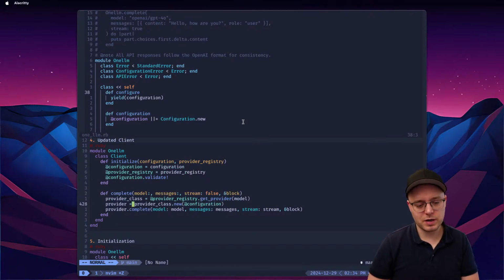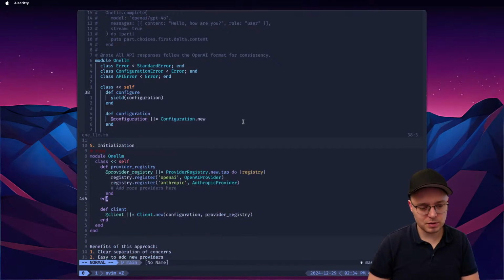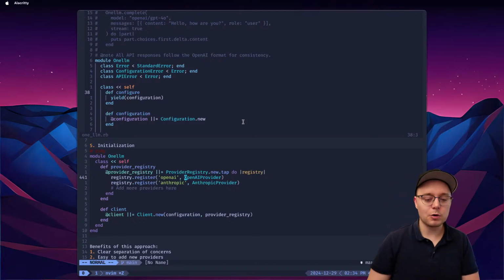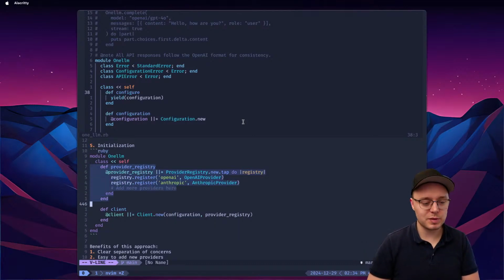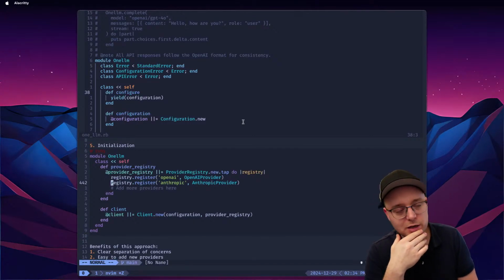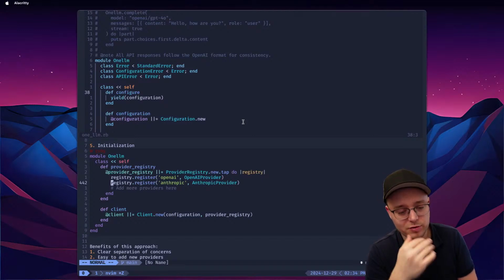So get provider class, new configuration. Okay, so this is how we do it. This is very simple. And then initialization is going to look something like this. Okay, so yeah, it's basically a global thing. And then we register it here. So it's even better because it's going to be in the first file. When you open up the library, the first thing that you see is a bunch of providers, which is probably the best thing, right?